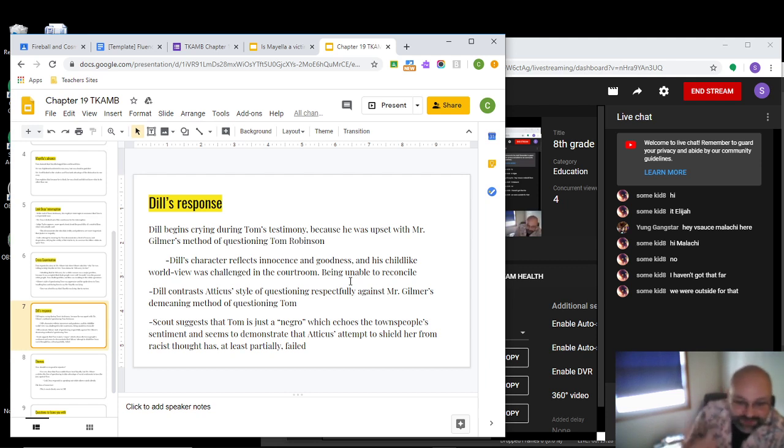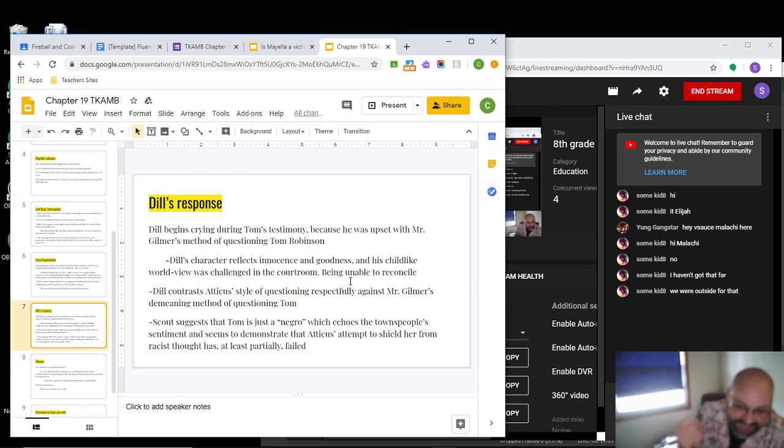He tries to explain this to Scout, but Scout just suggests that Tom is just a Negro. So she uses the polite word for the time period. She doesn't say the N word. She says Negro instead. But she's still echoing the townspeople's sentiment that black people are far worse than white people. So she's just saying he's just the black guy, which echoes the sentiment that everyone in town kind of believes.